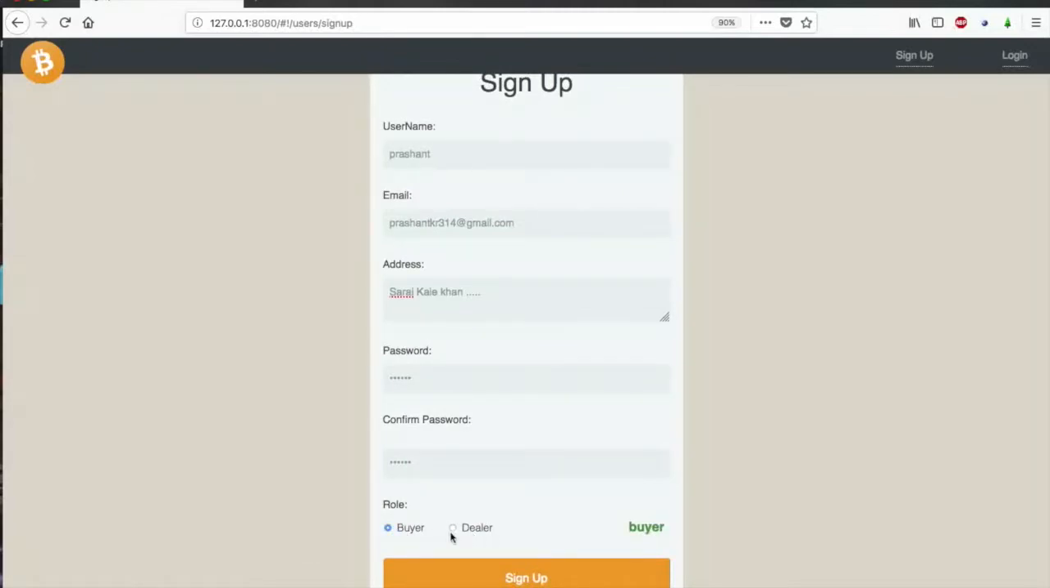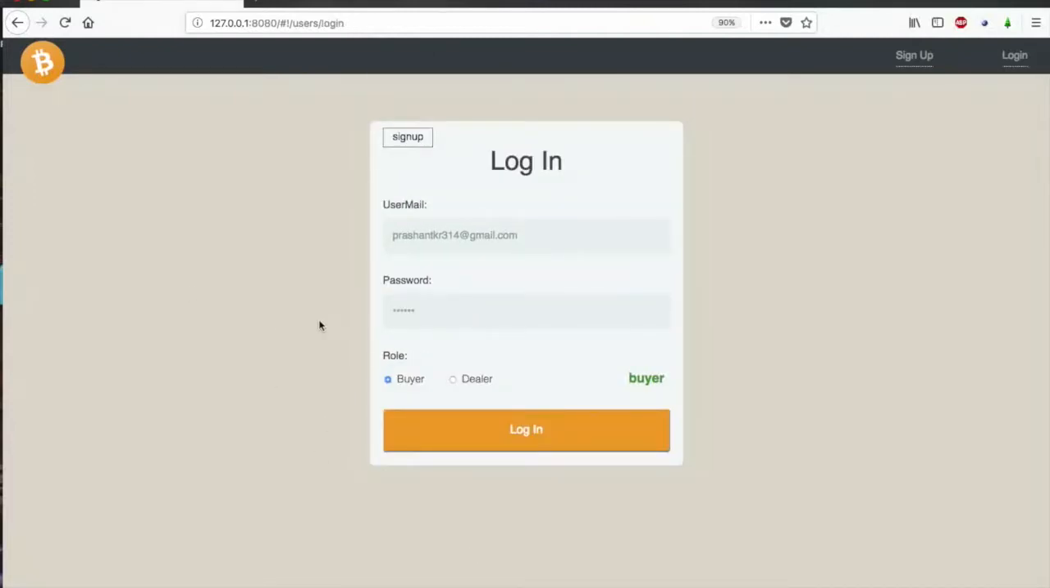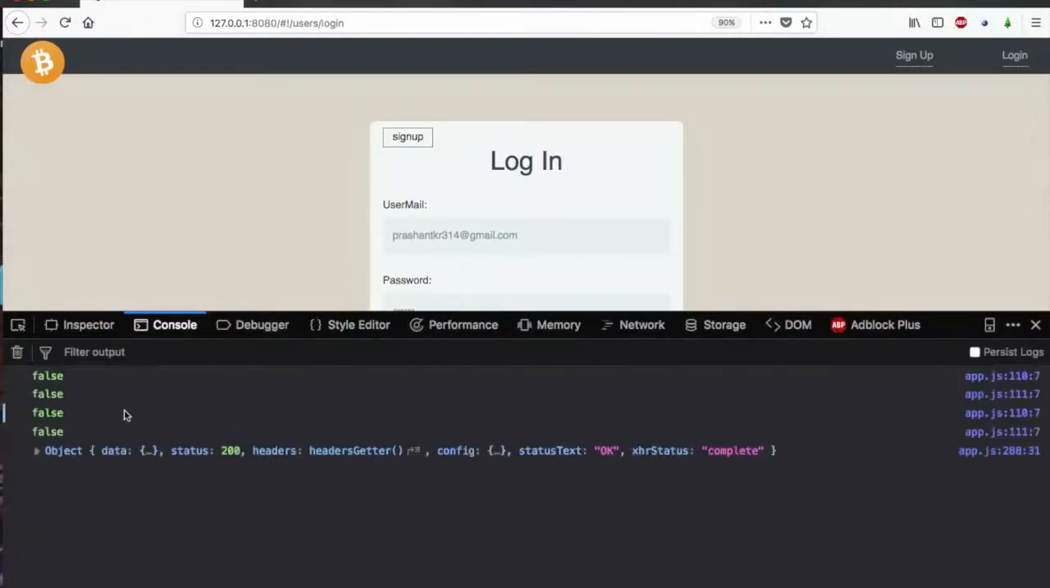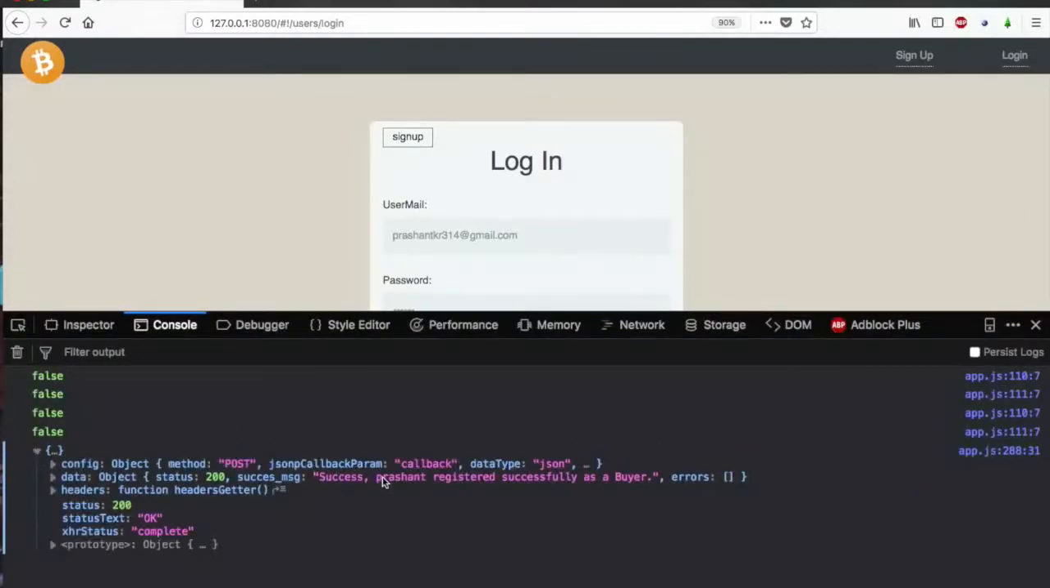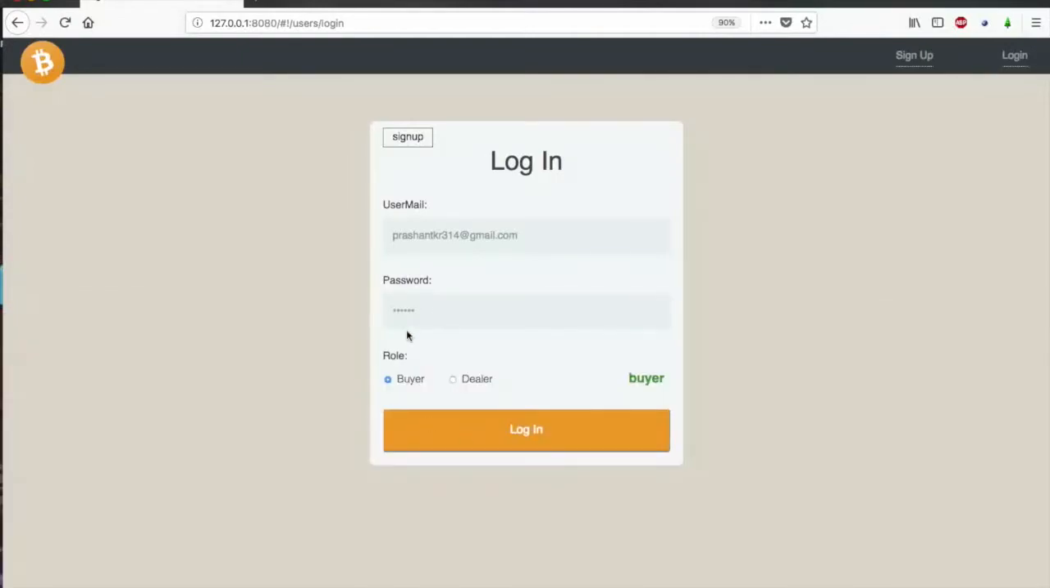For now I'm choosing buyer, so let me sign up. So we are signed up and we can see the result here. Success, Prashant registered successfully as a buyer. So now we can sign in. I've already pasted this here, so I can sign in.